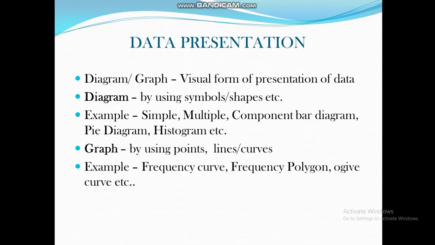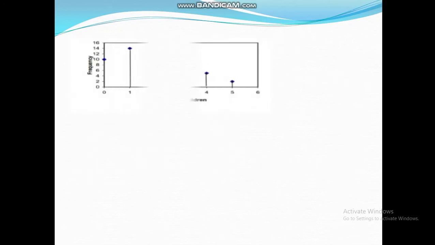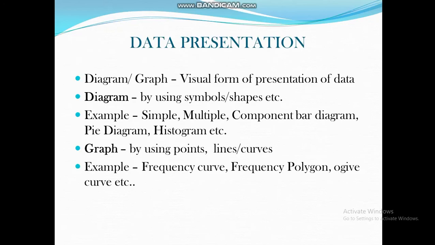And data presentation. We can present the data either by diagram or by graph, which means a visual form of presentation of data. We draw diagrams by using symbols and shapes, for example simple diagram, multiple component bar diagram, pie diagram, histogram.